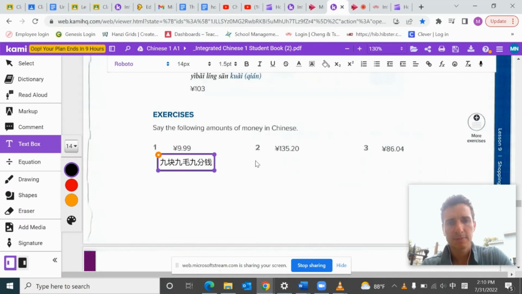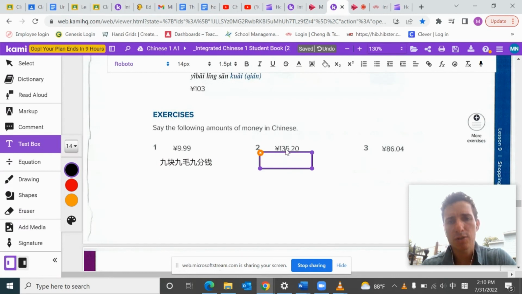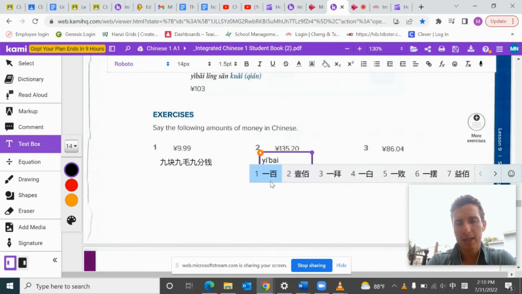And then number 2, it says 135.20. So you want to say 135, and then their dollars, 135块.